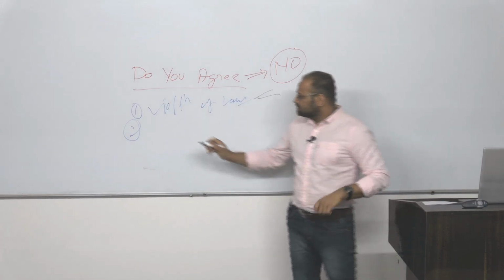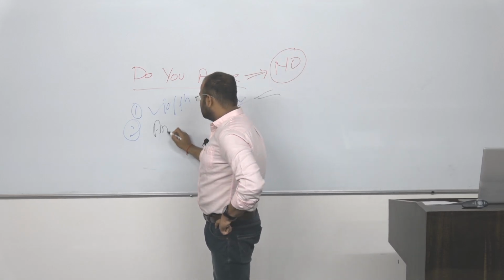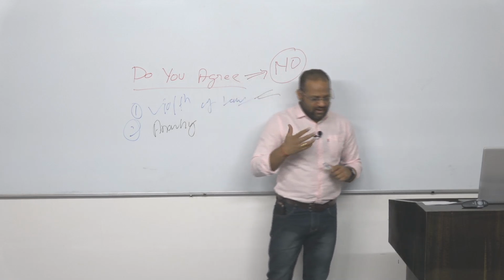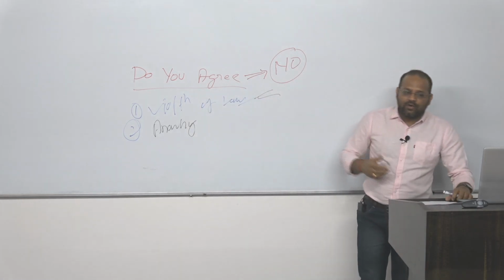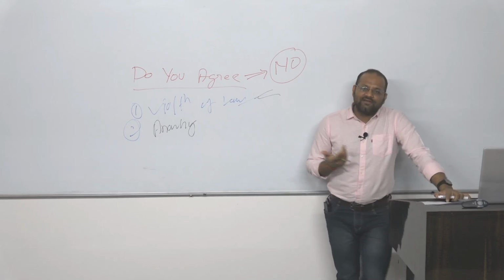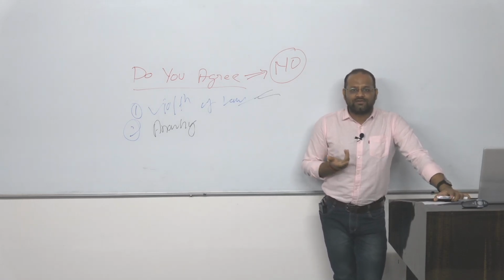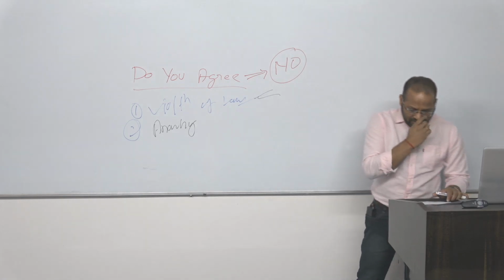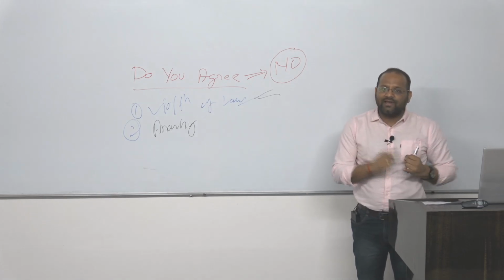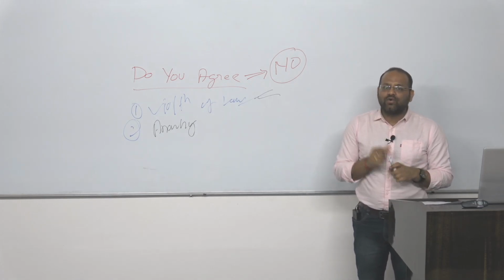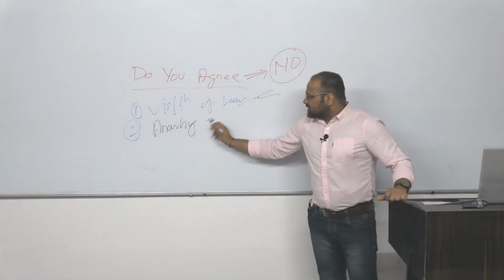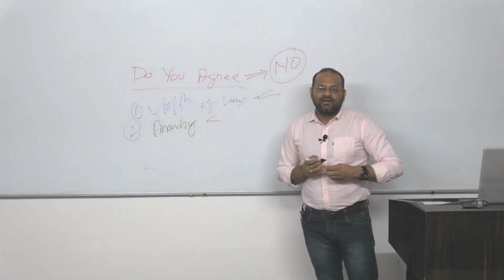Second, with respect to anarchy, just imagine if I break laws, I am setting a wrong precedent, and other people will also break laws. They will think that it's good, we can break laws, though it is mentioned there, but we will break laws. And ultimately, it will lead to anarchy because I am violating not only the law, but also the code of conduct and code of ethics of that particular organization. So such conditions lead to an anarchy situation.